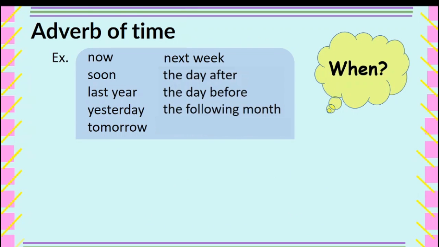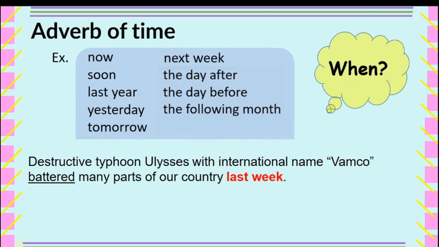Let's have the first one, adverb of time. It answers the question when. Example, now, soon, last year, yesterday, tomorrow, next week, the day after, the day before, the following month. Let me read the sample sentence. Destructive Typhoon Ulysses, with international name Vamco, battered many parts of our country last week. So when did the destructive Typhoon Ulysses batter our country? The answer is last week. Last week is the adverb of time that modifies the verb battered.